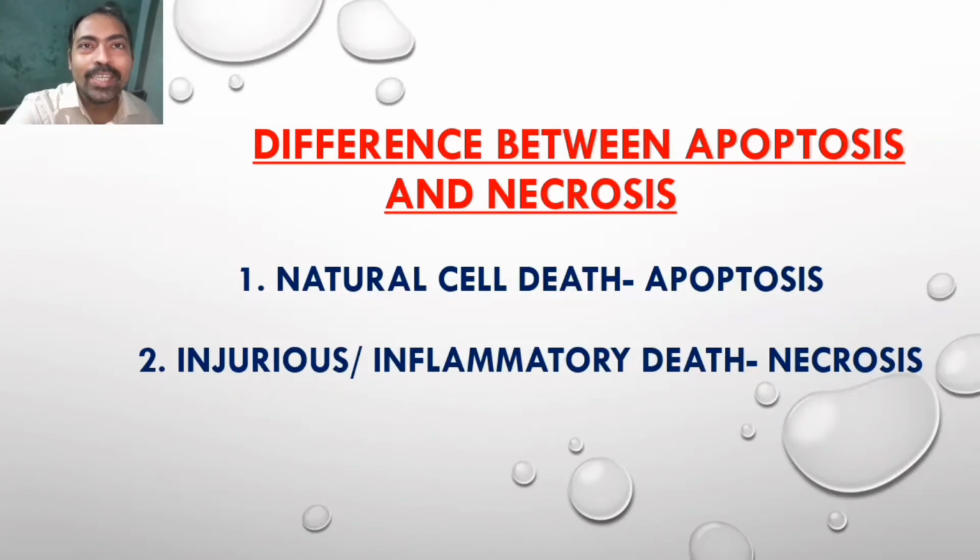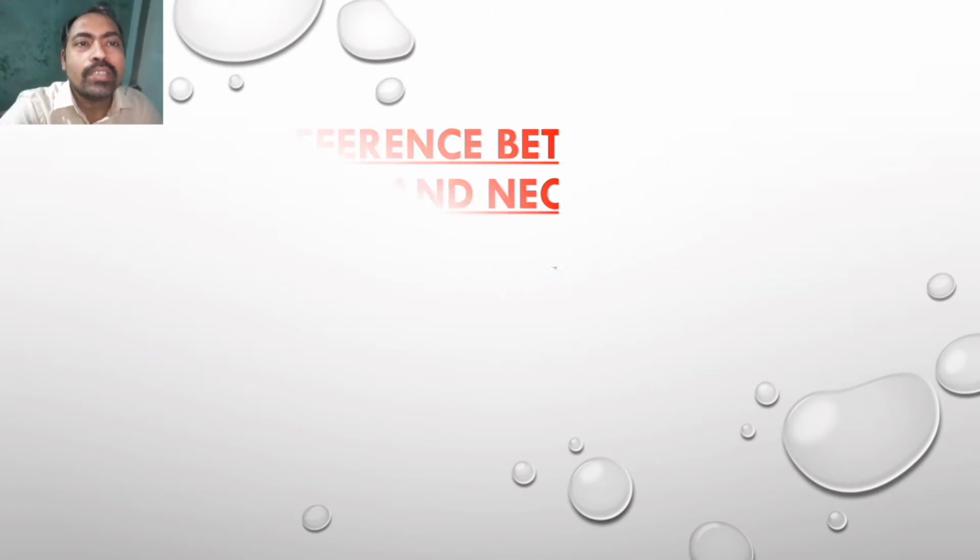Welcome to my channel. Today in this video I would like to discuss the process of natural cell death, that is apoptosis. Let me tell you what is the difference between apoptosis and necrosis. Apoptosis is natural cell death, whereas necrosis is an artificial, or you can say suicidal, cell death. What is the difference between apoptosis and necrosis?